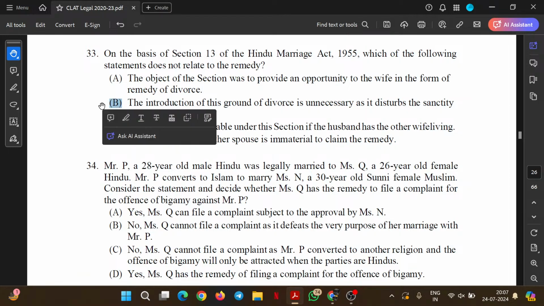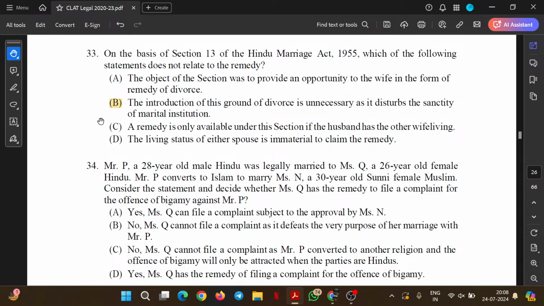The introduction of this ground of divorce is unnecessary as it disturbs the marital institution. No, how can a remedy disturb a marital institution? Rather, it saves the rights of the individuals that are involved in such a bond. So option B is a vague option.